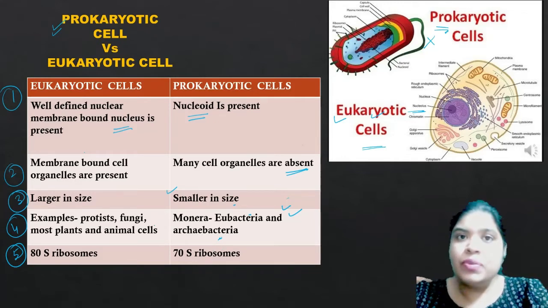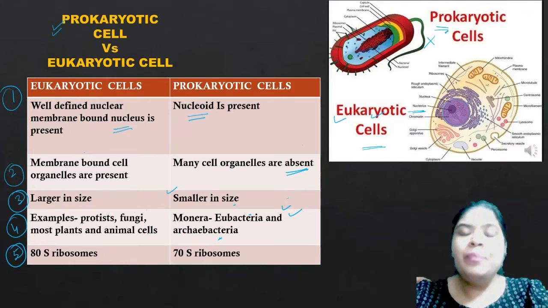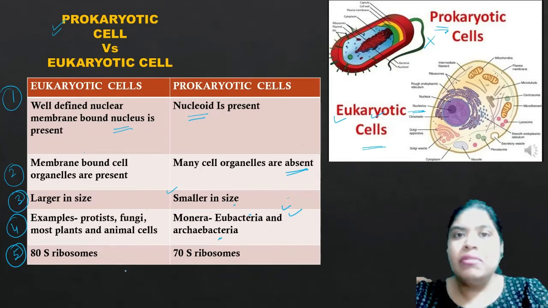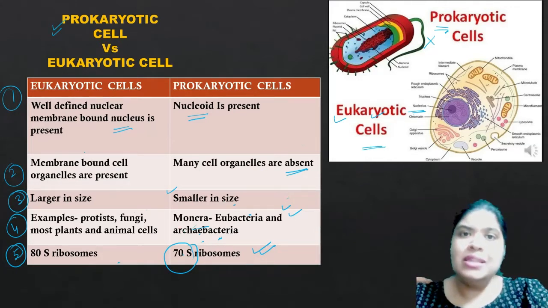Now, in eukaryotes, we have 80S. S refers to the Svedberg unit. Now, when we're talking about ribosomes in detail, we'll talk about the structure of these ribosomes. Then we'll talk about what this 80S and 70S mean. But for now, we will just remember that a eukaryotic cell will have an 80S type of ribosome, whereas a prokaryotic cell is going to have a 70S type of ribosome. So you will remember these types of ribosomes. These are the differences between the prokaryotic and the eukaryotic cell.